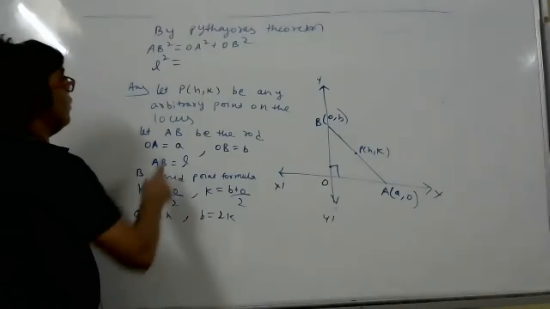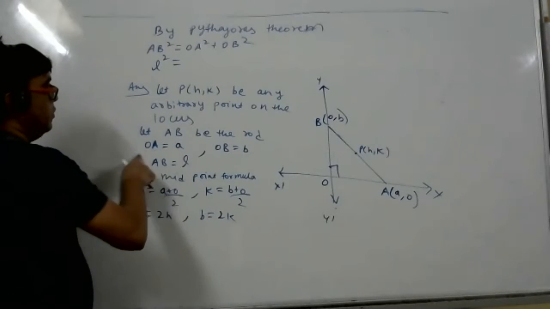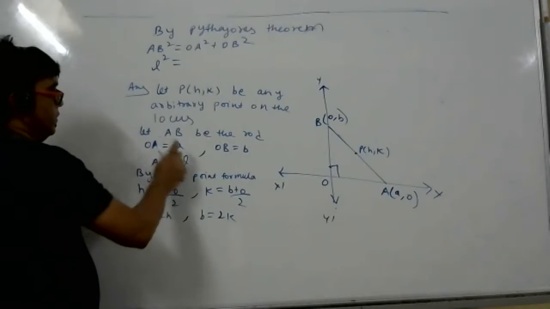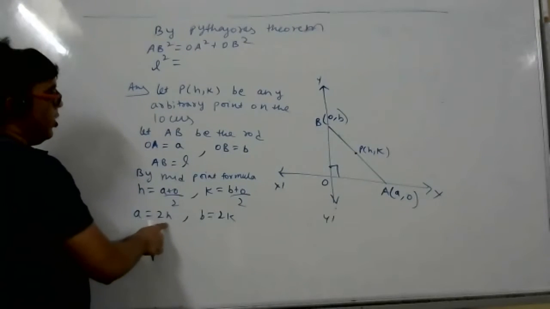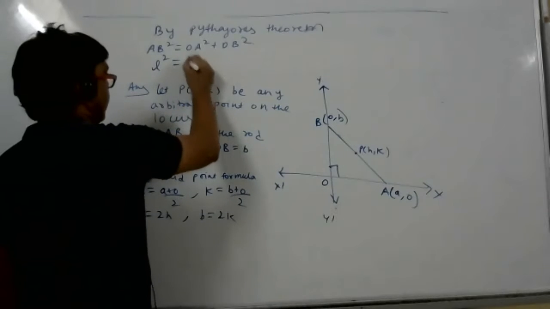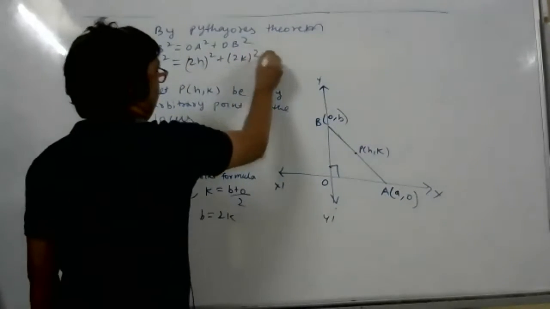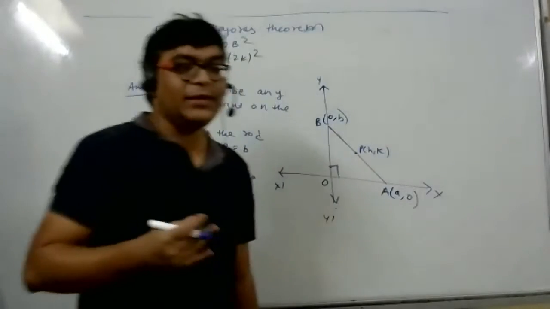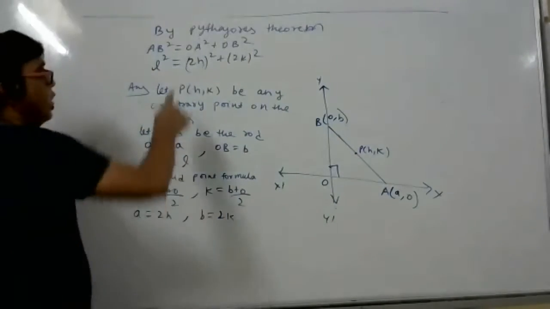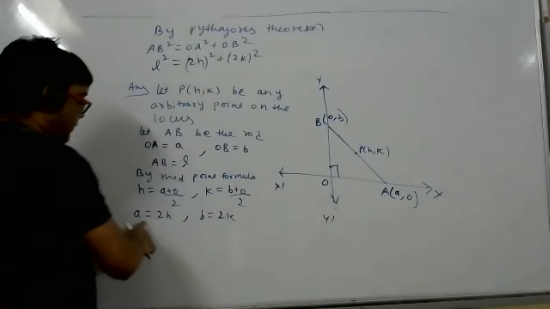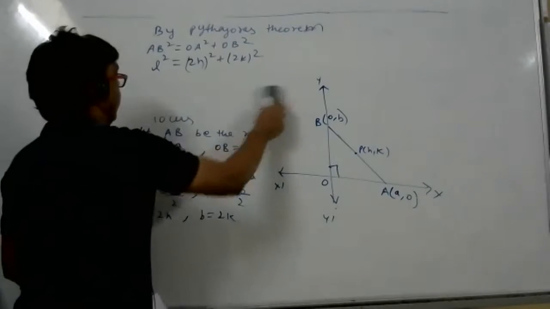Now tell me, what is OA? OA how much? a square, but I will not write a now, student. 2h, so 2h square. OB how much? 2k. Because I don't want to work in small a and small b, that is the variable which I introduced. I want to eliminate the parameter. So it is a square plus b square, but the value I know. What is the last step now, student? Last step, tell me.